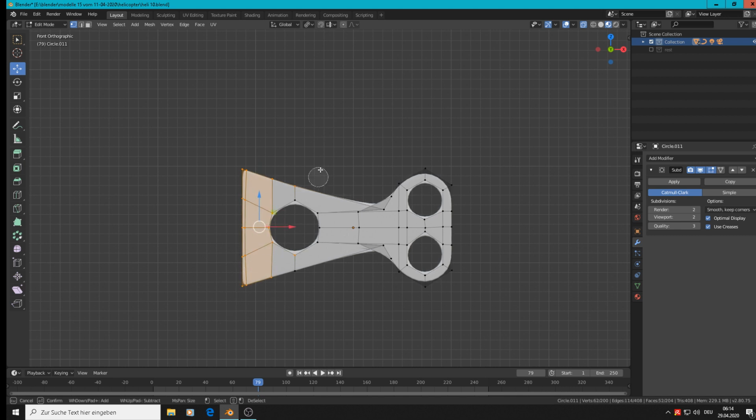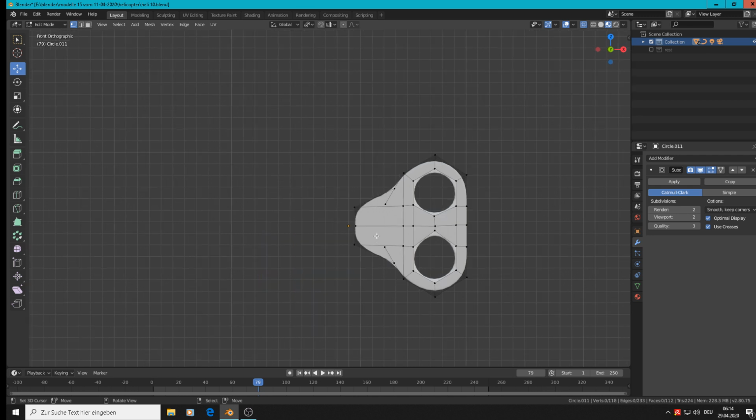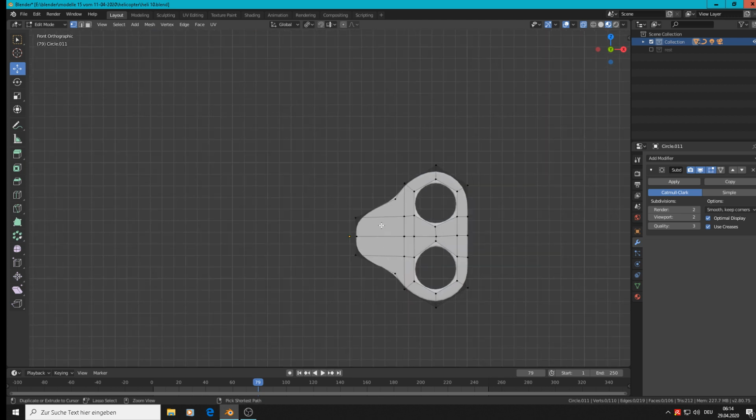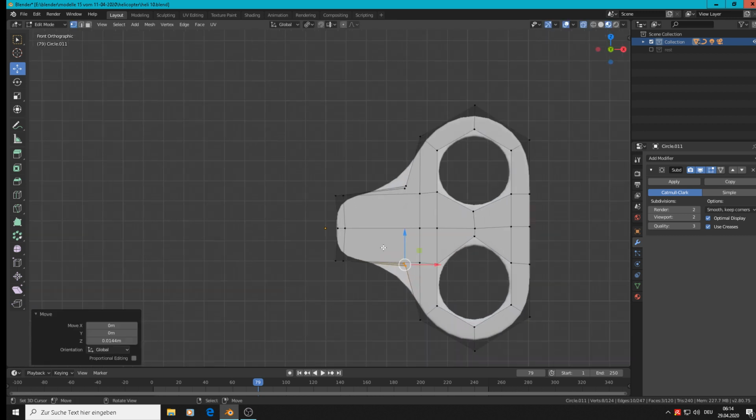So we can take box selection, that's faster, X, delete verts. So that here is left, so we delete them. So now we can sharpen up here the back edge. And bring them here more near to, and here also, like that.